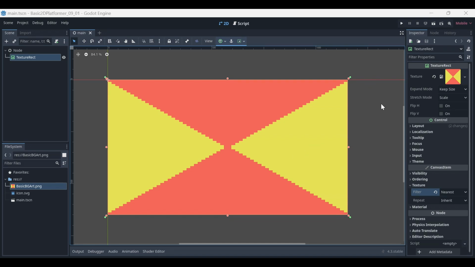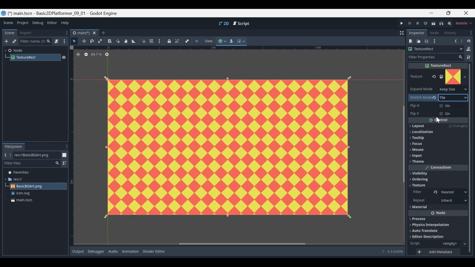Okay, so we're also going to make another change here. We're going to go to stretch mode, right? We're going to hit tile. Now it kind of repeats itself. It's like tiles on the wall.